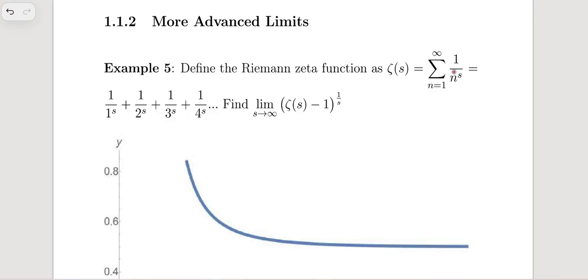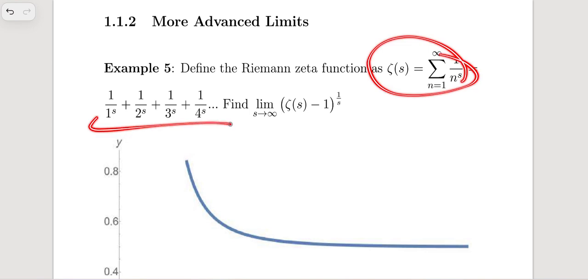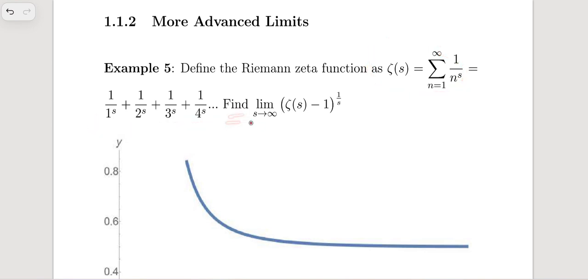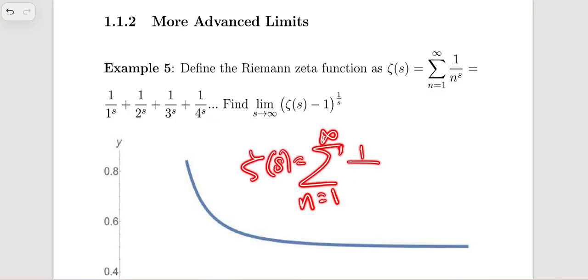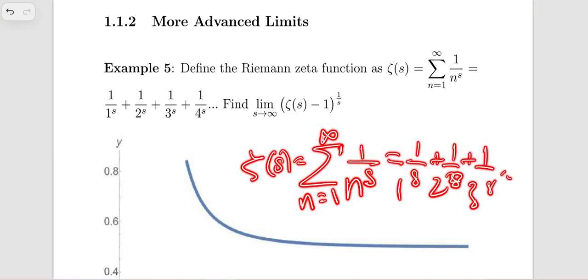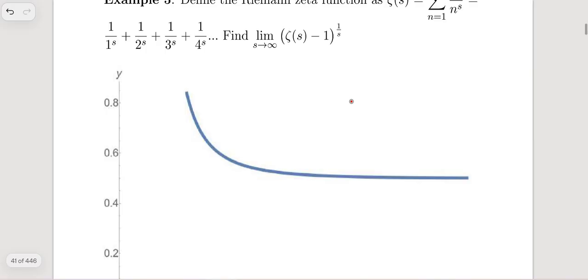Okay, so we know that this is the Riemann zeta function. Find the limit as s tends to infinity of Riemann zeta of s minus 1, whole to the 1 over s. Riemann zeta of s is just the sum as n goes from 1 to infinity of 1 over n to the s, which is 1 over 1 to the s, 1 over 2 to the s, 1 over 3 to the s, and that just keeps going up to infinity.